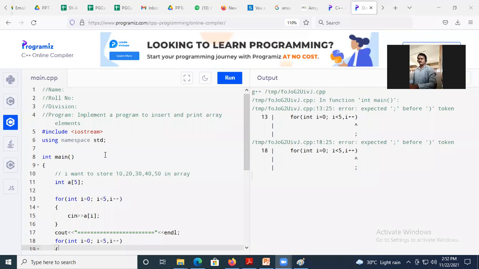Hello, is the screen visible? Hello. No, sir. Correct. Okay, now. Yes, sir. Okay, just let me check where it went wrong. 10, 20, 30, 40, 50. Okay, I will not take values from the user.